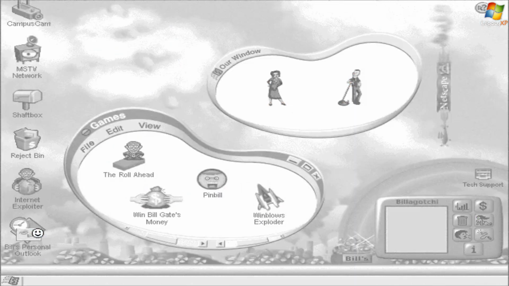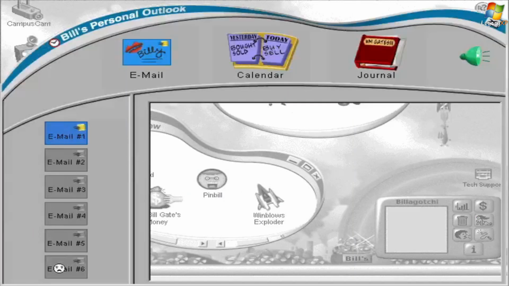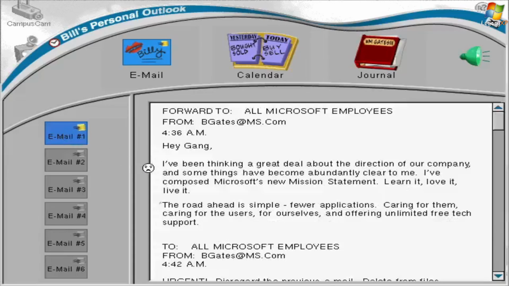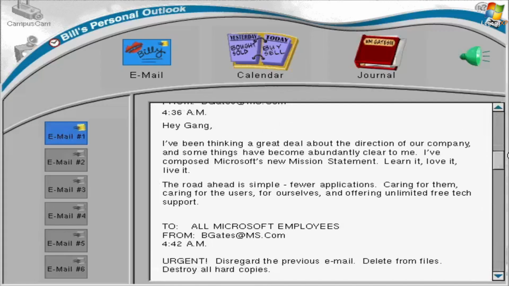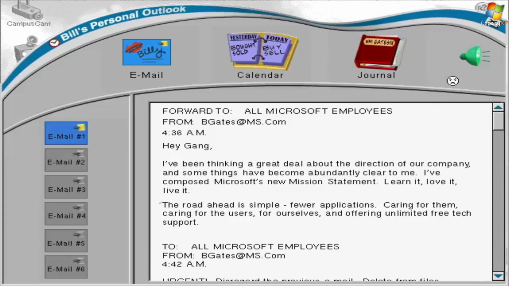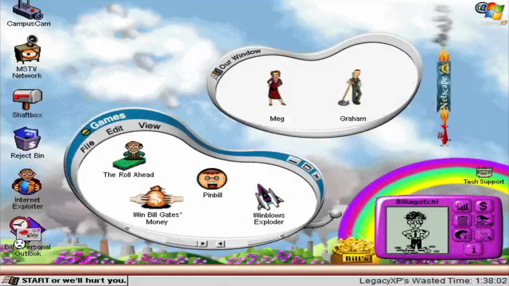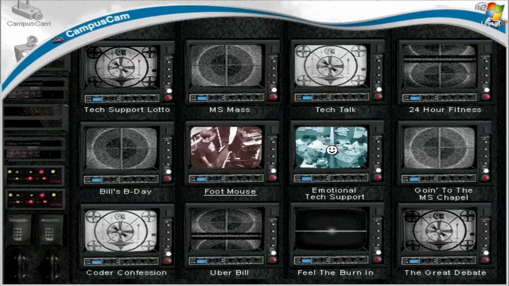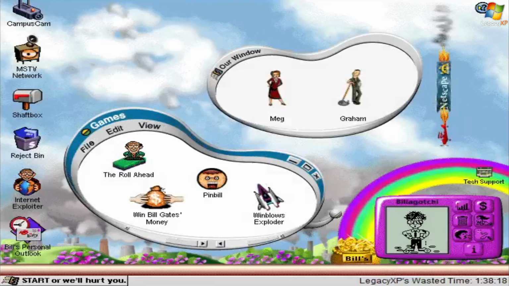And over here we got Bill's personal Outlook, which lets you look at Bill Gates' emails. Like, we got email number 1. This is an internal email that Bill Gates has sent to the employees at Microsoft. Now, this is all obviously parody stuff. Bill's personal Outlook doesn't actually let you see Bill Gates' real email inbox. And Campus Cam doesn't let you see the actual Microsoft headquarters security cameras, although that would be kind of cool if it did, honestly. But yeah, this is all just parody stuff. None of the stuff in the Reject Bin is real Microsoft products that I know of.